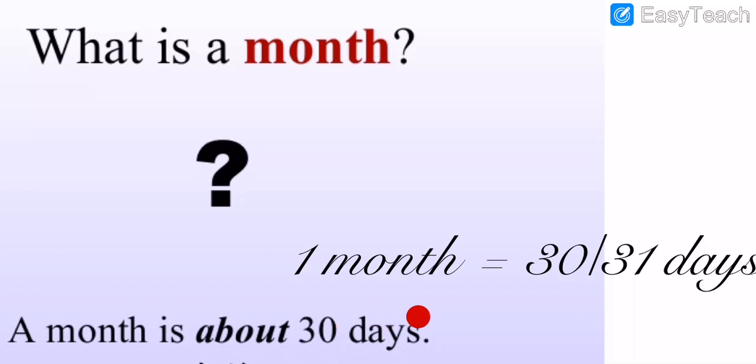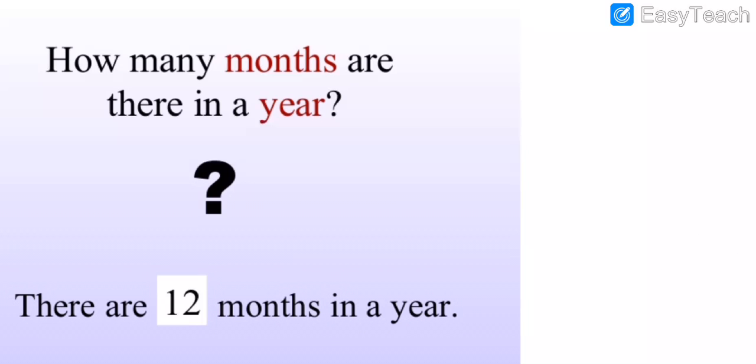Okay, then after the further concept, how many months are there in 1 year? As I told you, my dear students, in 1 year there are a total of 12 months.